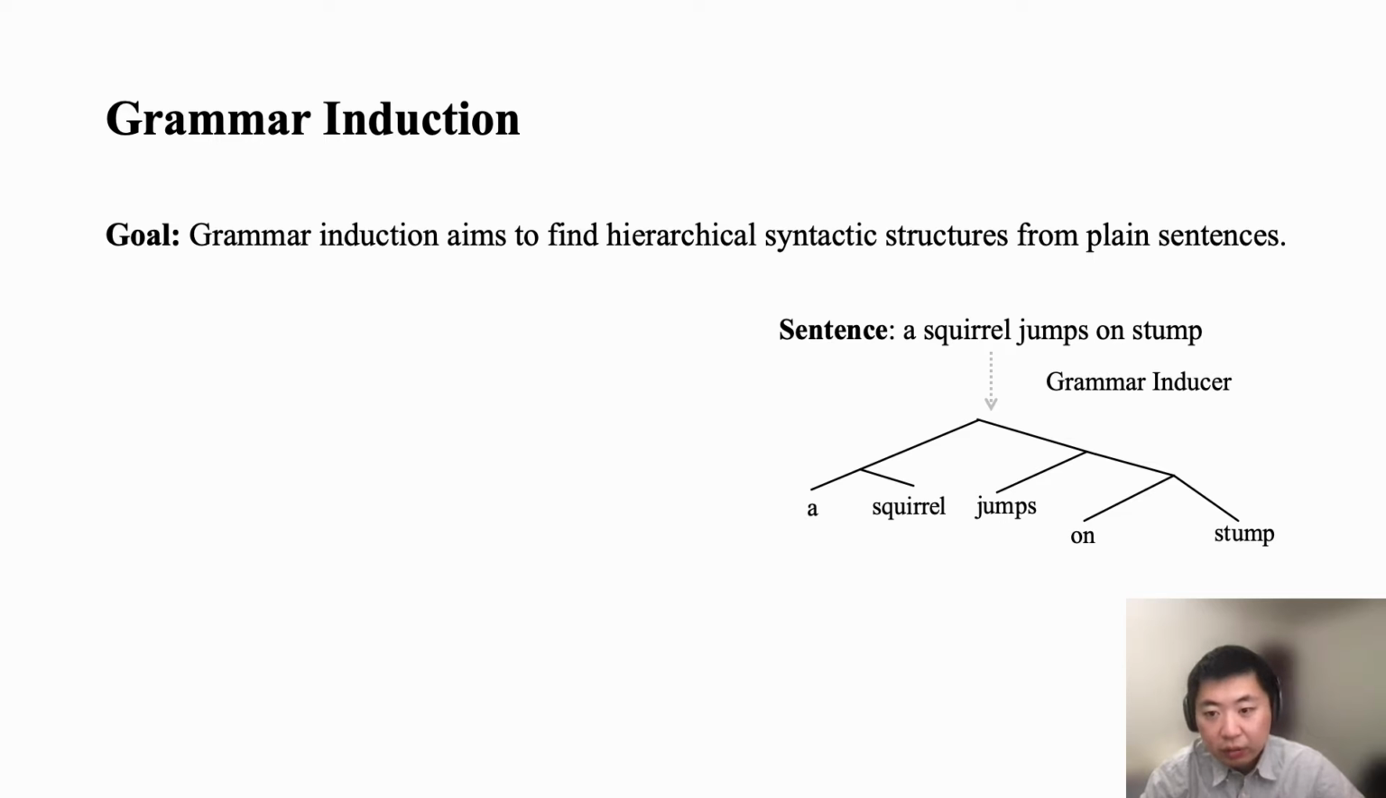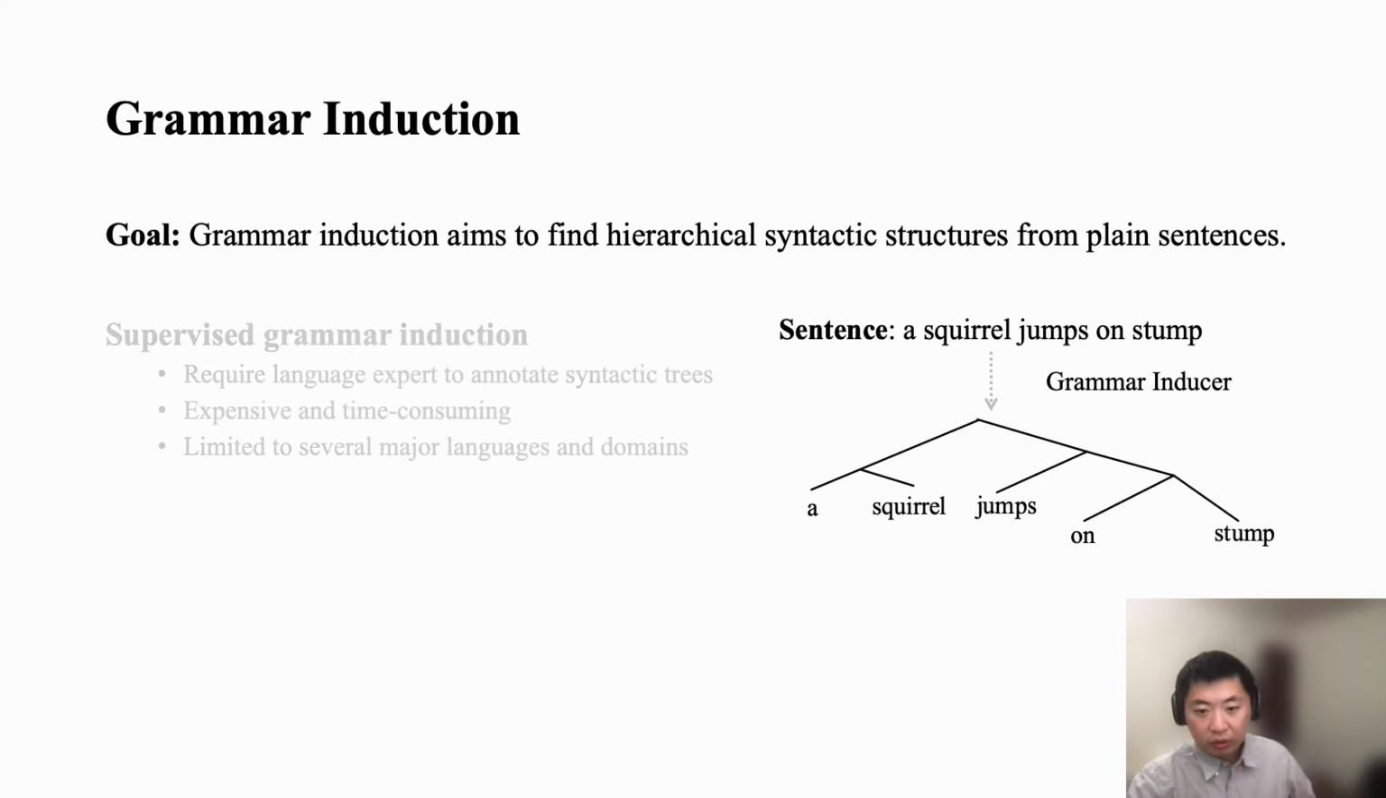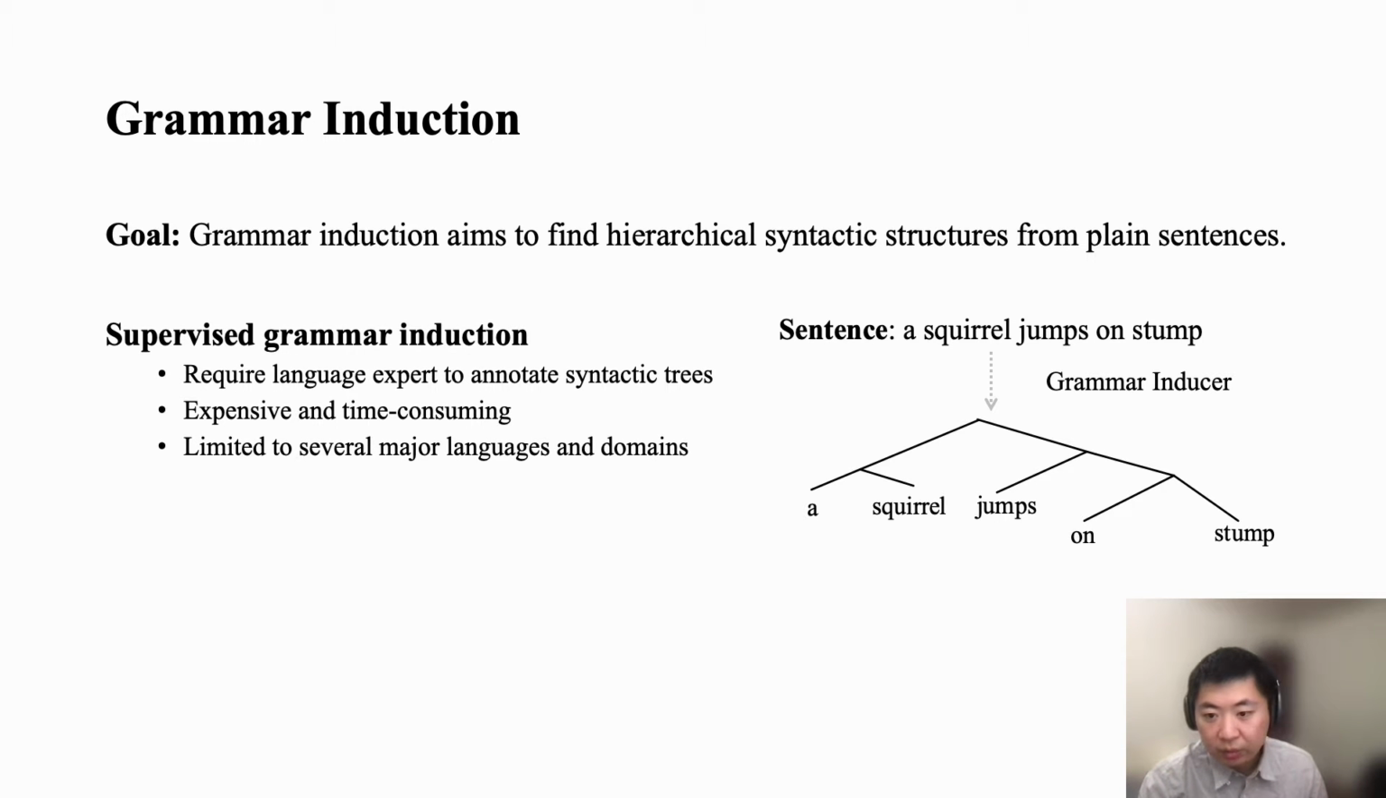Grammar induction aims to find hierarchical syntactic structures from plain sentences. Many efforts have been made in supervised grammar induction. Basically, they ask human experts to manually annotate the constituency trees and design a model to learn from the annotated trees. However, the problem is also very obvious. It has two limitations. First, annotating syntactic trees by human language experts is expensive, cumbersome, and time-consuming. Second, these datasets are limited to the news domain in several major languages. For many minor languages, there are no such annotated datasets. Sometimes we cannot find enough human language experts for annotating.